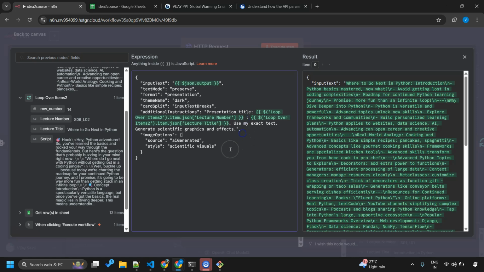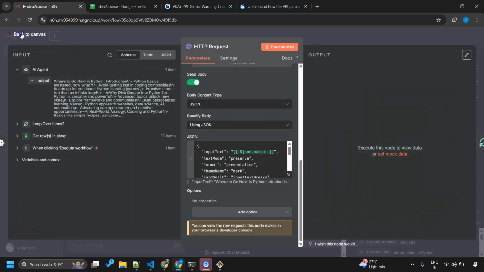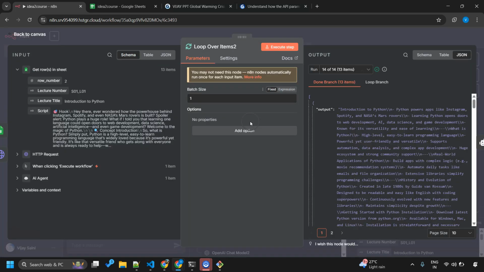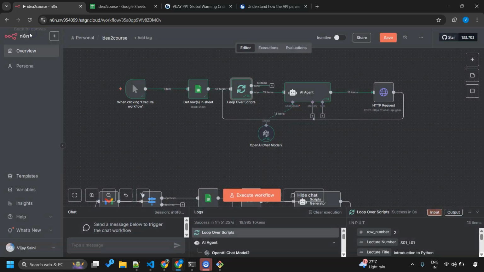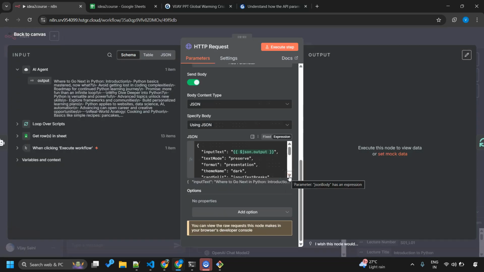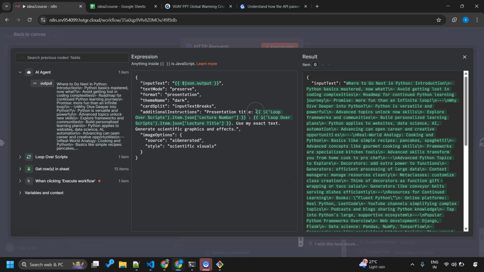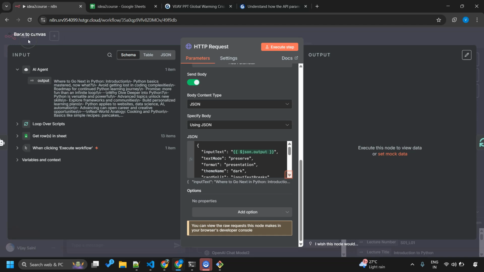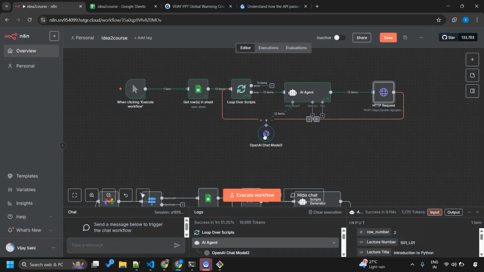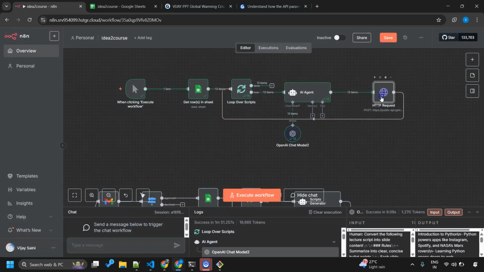Some spacing, and yes, and this loop over items, what is it, man? This is not good. Let's rename this. So instead of naming it loop over items, I'll say loop over scripts. This is good. Whenever we rename a node, don't worry, n8n automatically updates its value. Okay, so it has become loop over scripts. Okay, this is good. We have pretty much done everything.